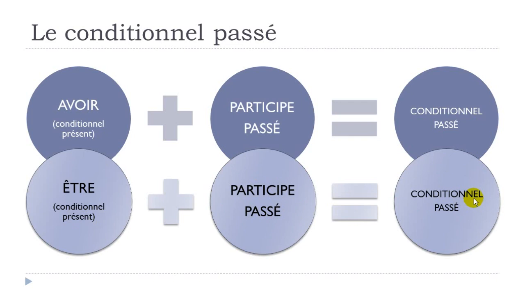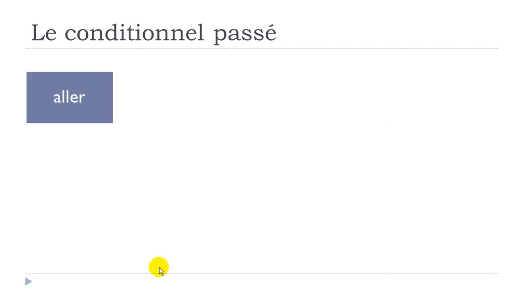You have to remember that in most cases, you will use avoir. If you're not sure, if you have a doubt, then put avoir. If you know that it should be constructed with être, then put être, of course. In both cases, remember that they should be at the conditionnel présent form. All right, so we'll see.